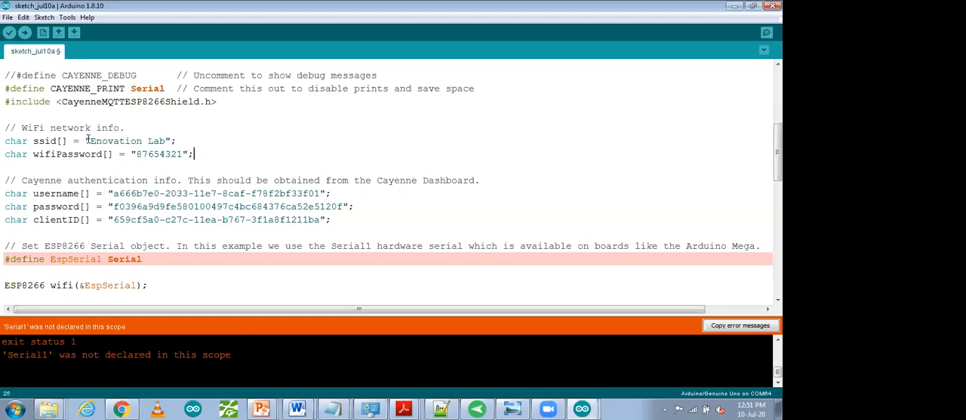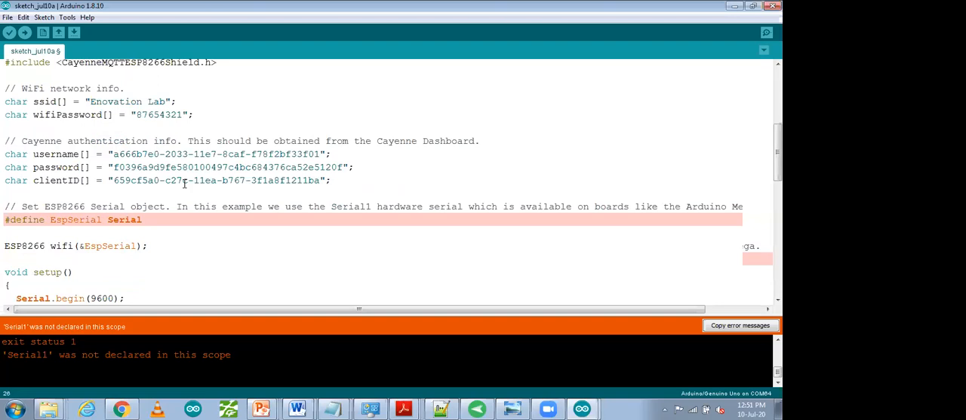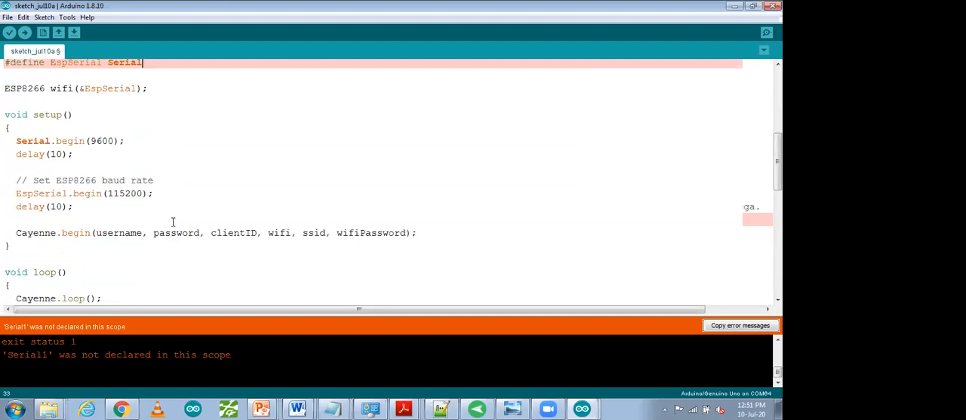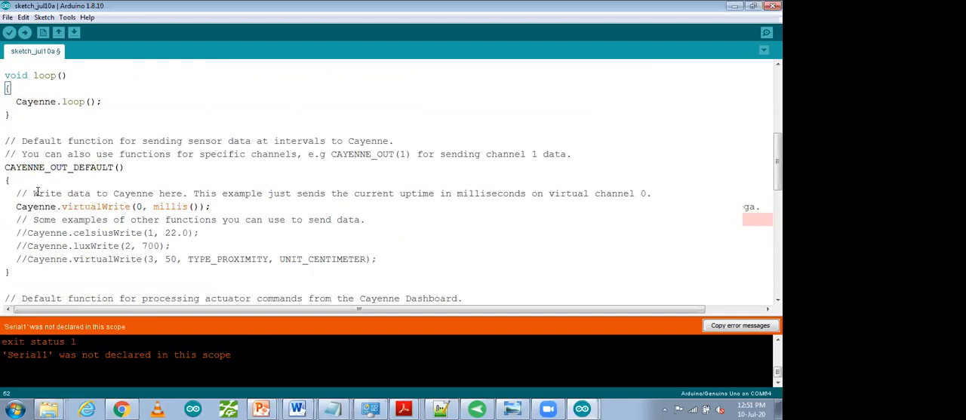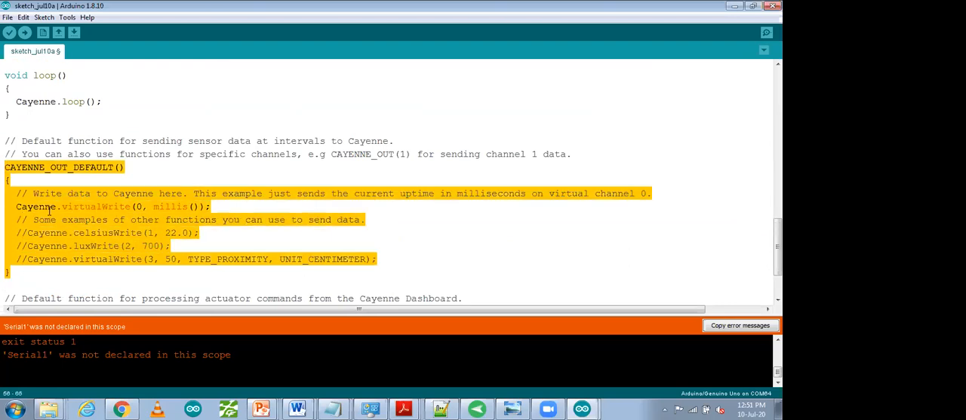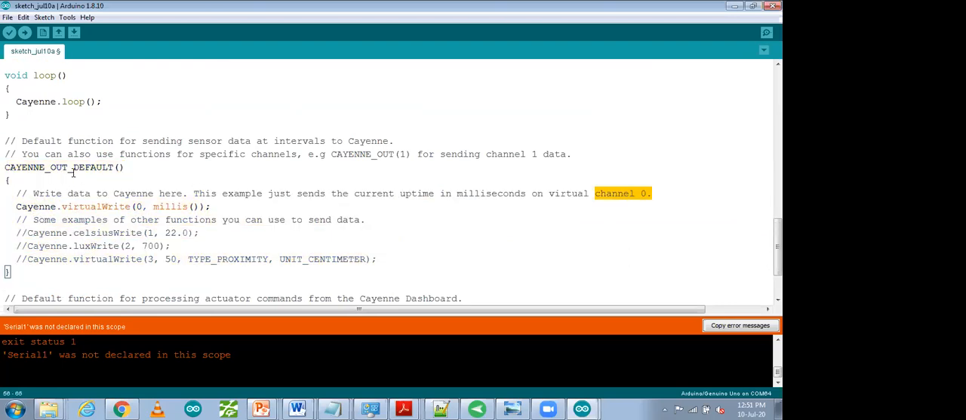After that, two changes I did over here. One change I did over here. Serial1 I have removed over here. Then after that, we have to go down. So this one is the void loop. No need to change it. This one is saying out default. This one is a function. This function we can use for sending data to the cloud. So over there we have to make changes.